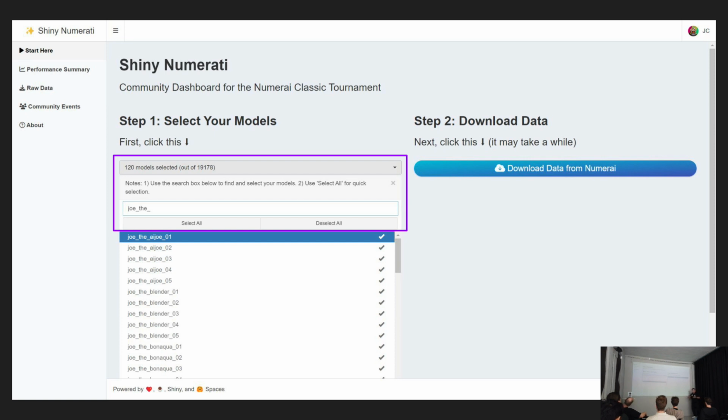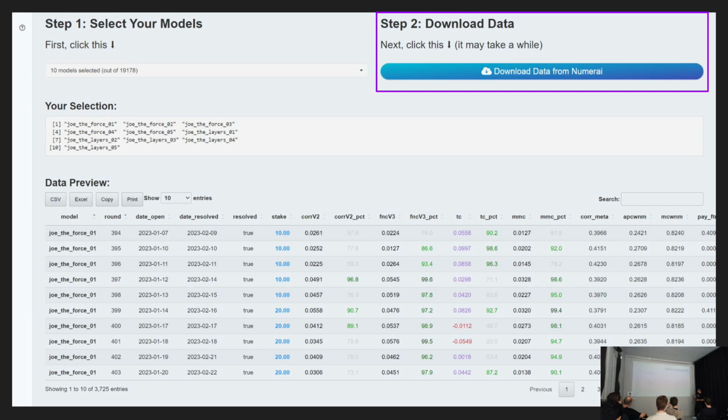Again, this is only for Classic, so if you are doing the Classic tournament, you can use this right now. This is the first page. You will see that you have a choice in this search box here. You can just type in your model name. If you have a prefix like me, I have the prefix Jo_there, I can just search for a model and then click the select box. Then I'll download the data for the model quickly in one click. So it will become something like this. This is a table showing you a view of the data. This is the first step. So you get this data, and then you can move on to more analysis in the next few steps.